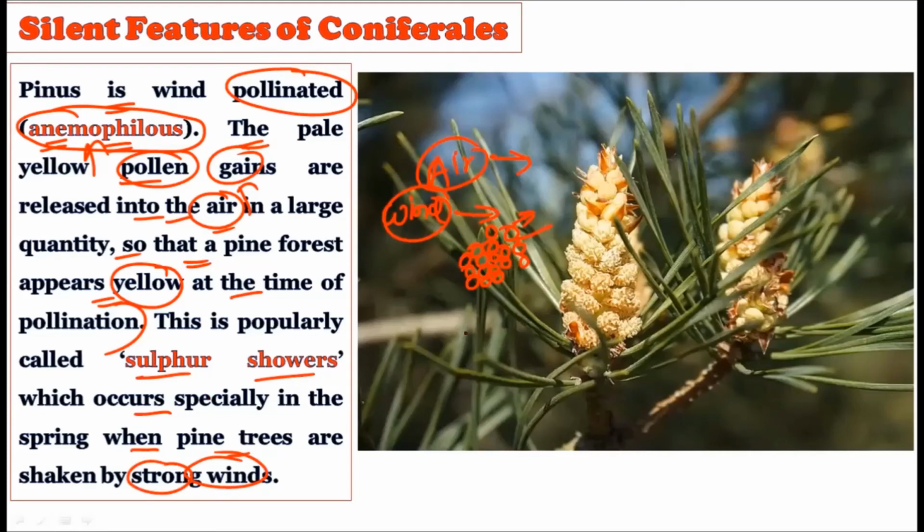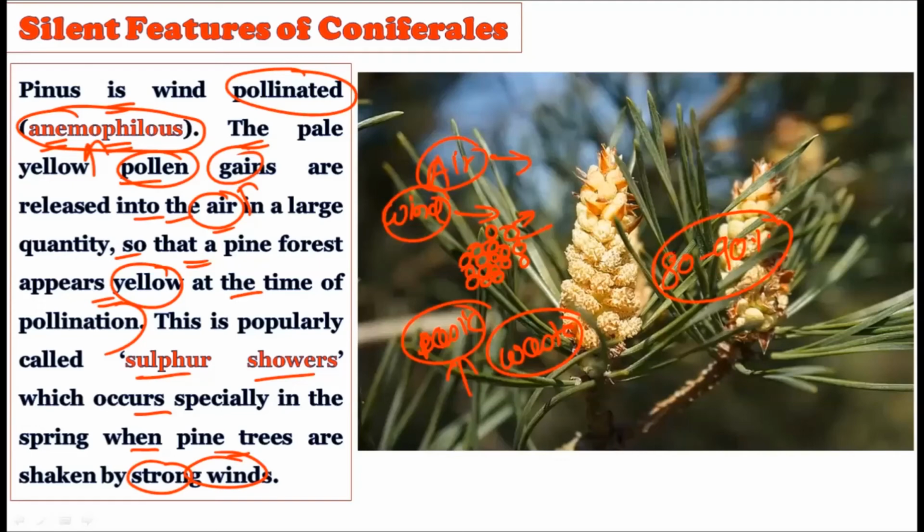They create a large number of pollen grains, and the very basic reason for creating such a large number is that the majority of the pollen grains get wasted here. Wind pollination or air pollination is not that simple. It is dependent on an abiotic thing, that is the air or the wind, and the majority of the pollen grains will not be received by the megasporophylls. That is why 80 to 90% of the pollen grains get wasted in the process. To have certain chances of pollination, these pine trees produce a large number of pollen grains, and in the pollination season, when these pollen grains are shaken by the wind, they create the sulfur showers. They are famously called sulfur showers because the yellowing occurs in and around the trees.